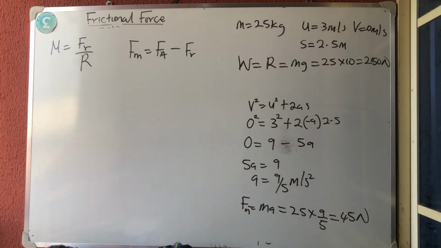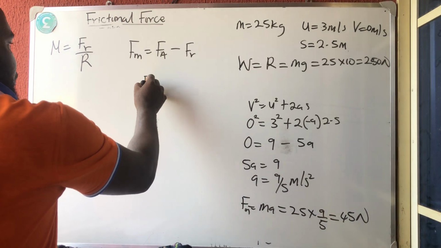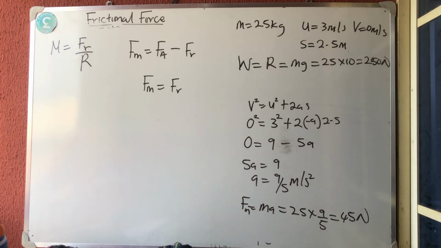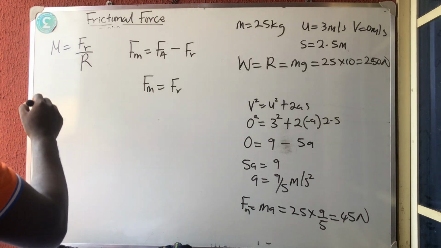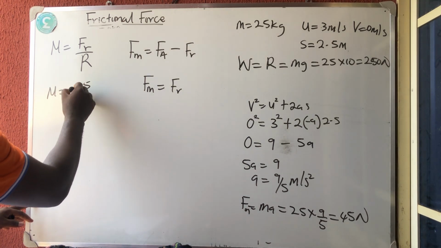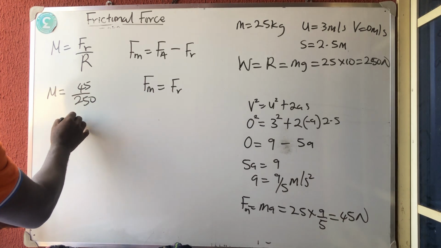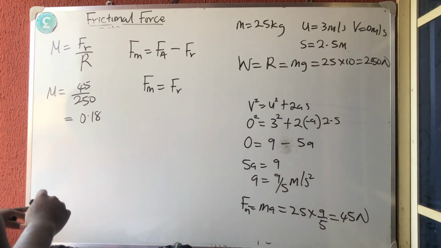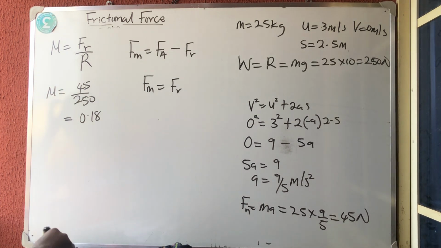But in this case there is no applied force, they don't tell us that it's being applied by a particular force. So the moving force is equal to the frictional force. So the coefficient of static friction is 45 divided by 250, which will give you 0.18, no SI unit. Okay, so that is that.